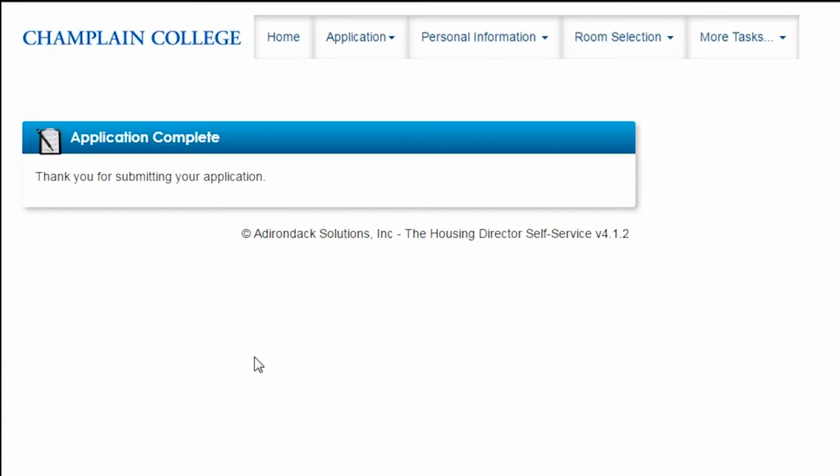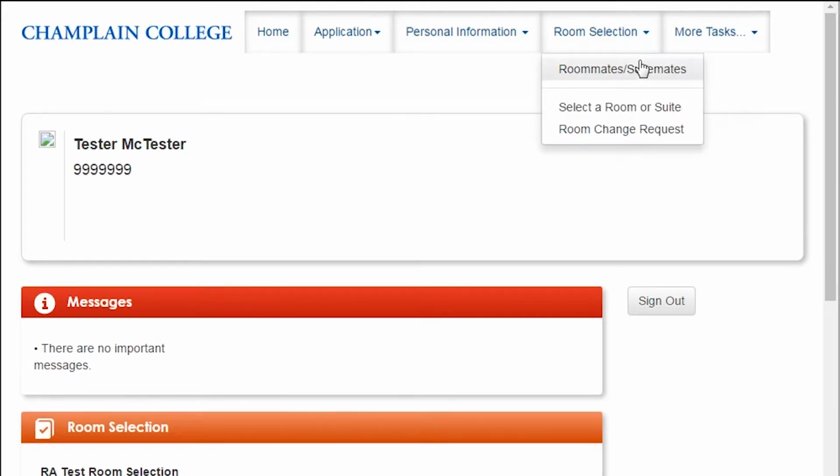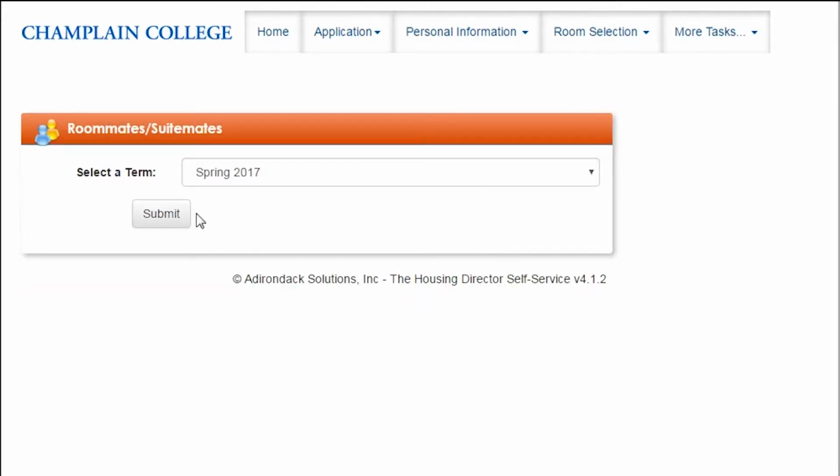When you are done submitting all that information, you should see this application complete page so you know you can move on to the next part of the housing selection process. After you have filled out your application, the next step is to select your roommate. To do this, go to Room Selection at the top and select Roommate Suite Mates, and select the upcoming term.